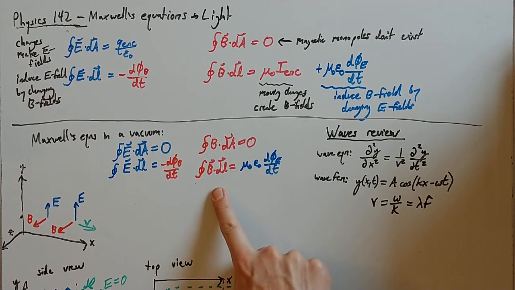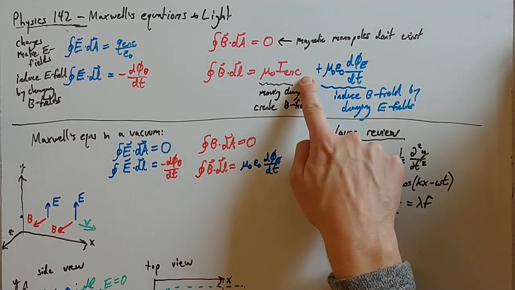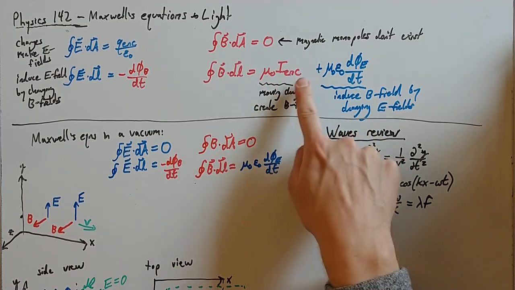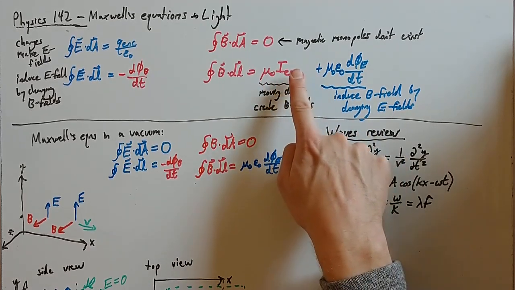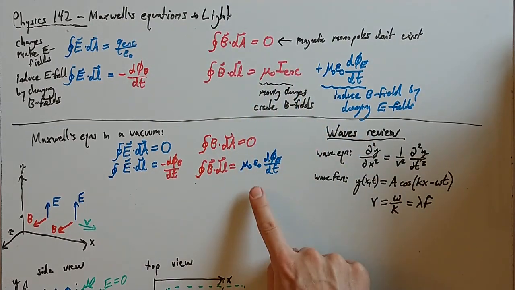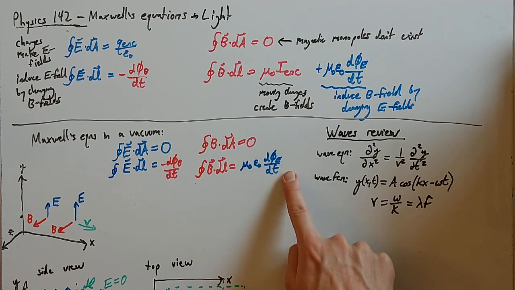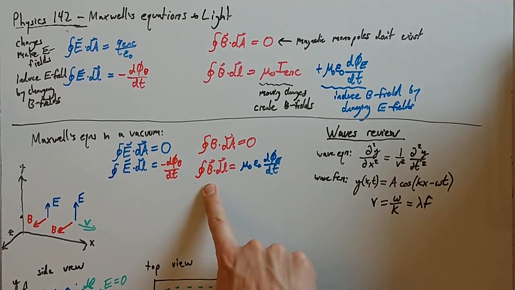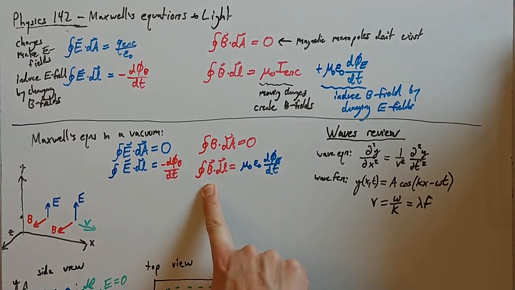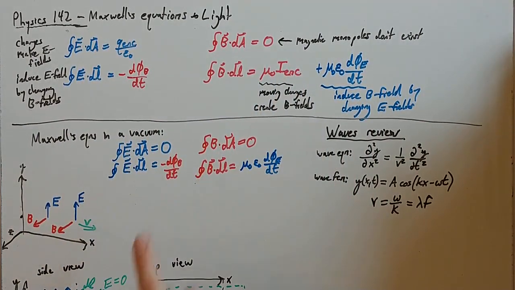And if we look at Ampere's law here, what we realize is that if you don't have any charges, there are no charges to move, and so you don't have any currents in empty space. All right, so no currents in empty space, no moving charges, but you still have E fields which can change. And so if you have a changing E field, you can still make a B field. So Maxwell's equations now simplify down for the case of a vacuum where you don't have any charges.